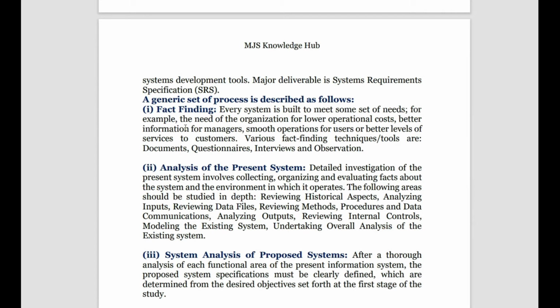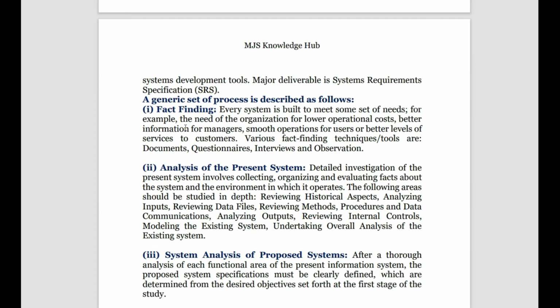Fact finding includes the system needs, the things that we need to know in the development process. What are the different fact finding tools? We have documentation, questionnaires, interviews, and observation. So there are 4 tools for fact finding: documentation, questionnaires, interviews, and observation.